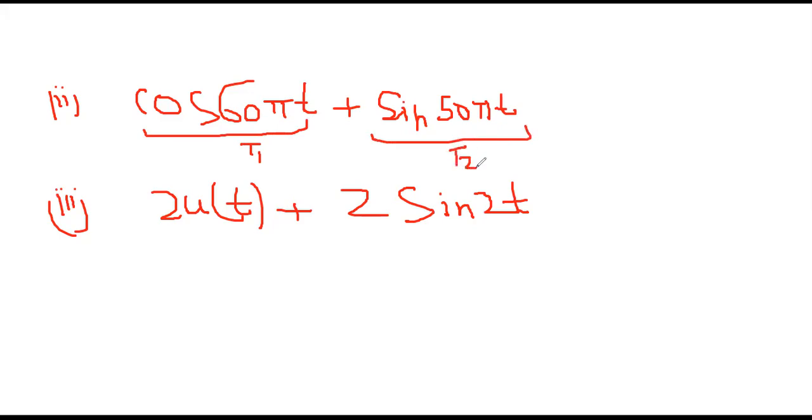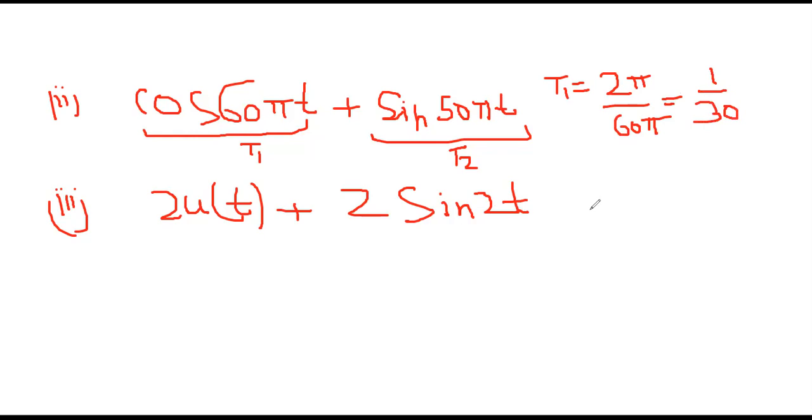Now, T1 is nothing but the fundamental time period for the first signal. T1 is 2 pi by 60 pi, and that is nothing but 1 by 30.